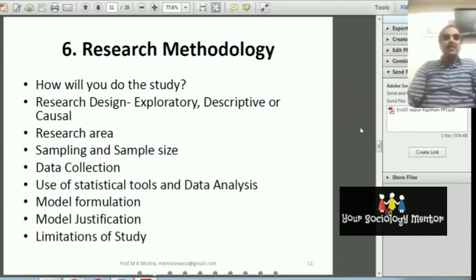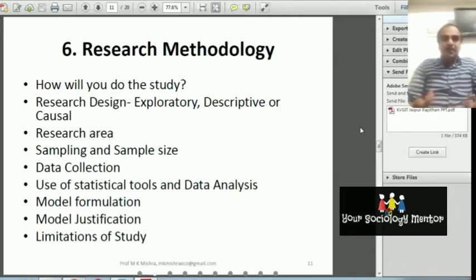Model formulation, selection of the model, model justification, limitation of the model, and limitation of the data and methods, all those things you have to study in the research methodology. That is the very important part. So now one thing is also very important.